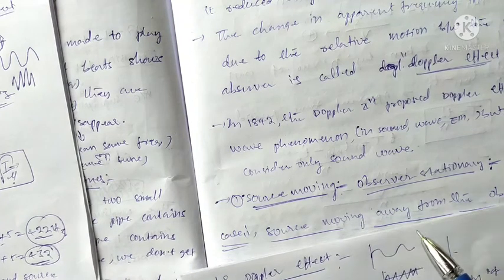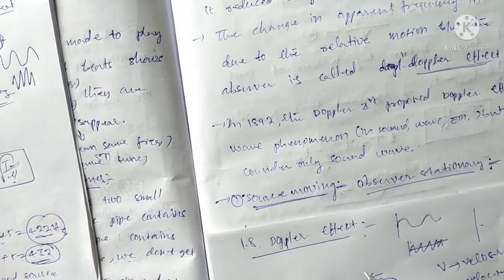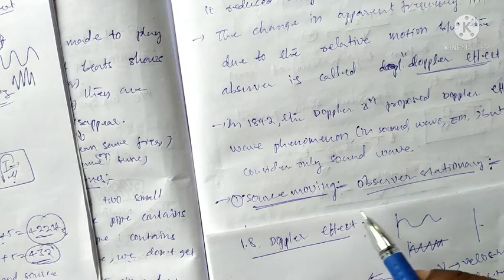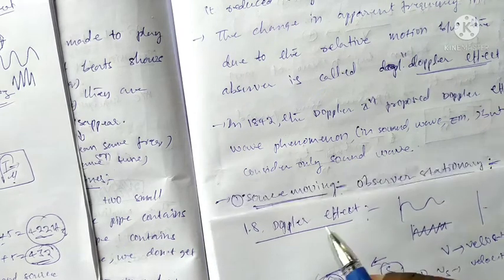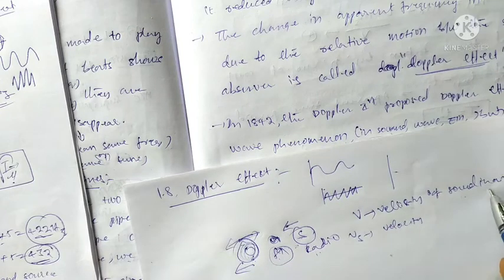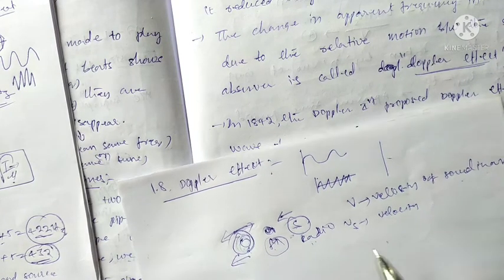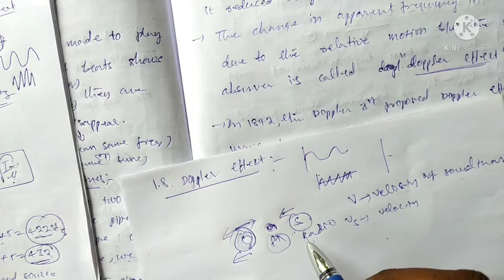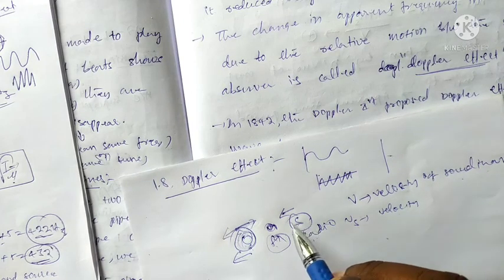Here we want to consider different cases. First, V is the velocity of sound in air. Vs is the velocity of the source.